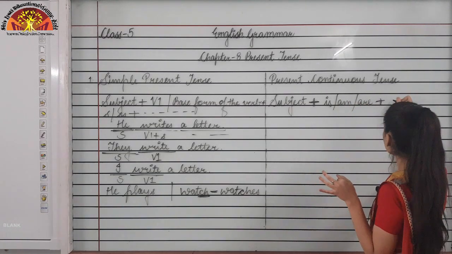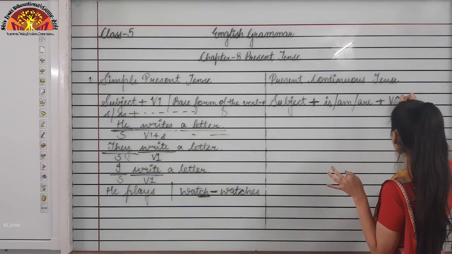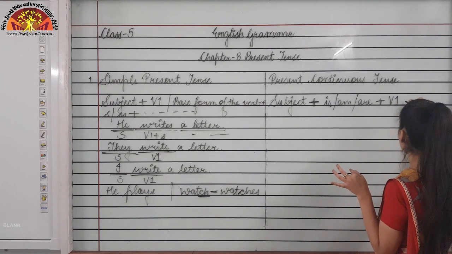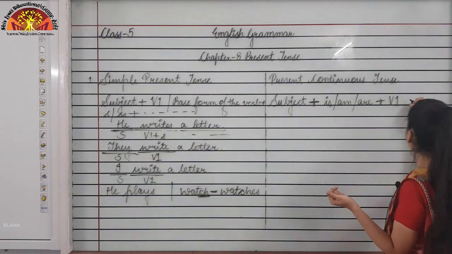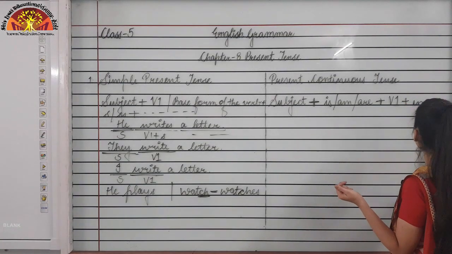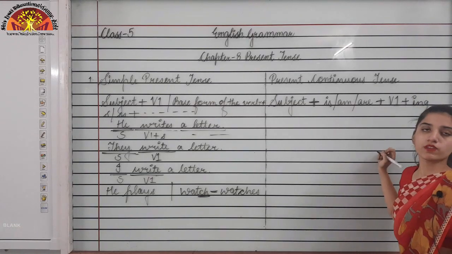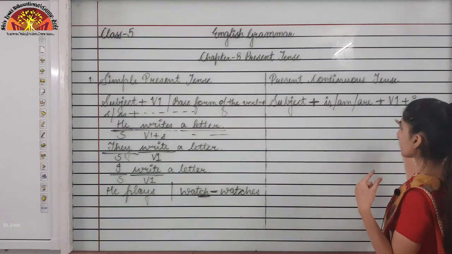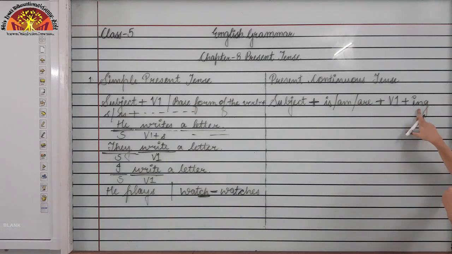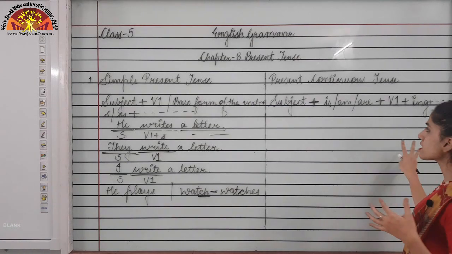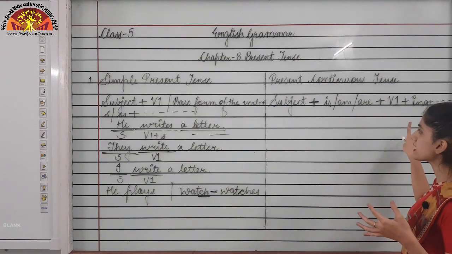Followed by the main verb, that is the first form of the verb, or I can say the root form of the verb. Okay, V1 plus ing. What will come? Ing form of the verb will come over here. Subject plus is, am, are plus V1 plus ing plus the rest of the sentence. This is the structure for present continuous tense.